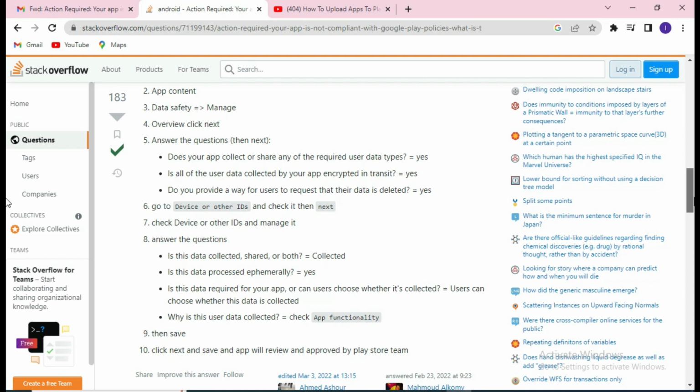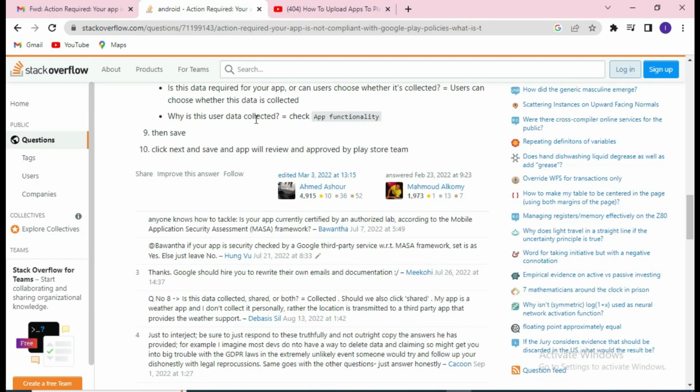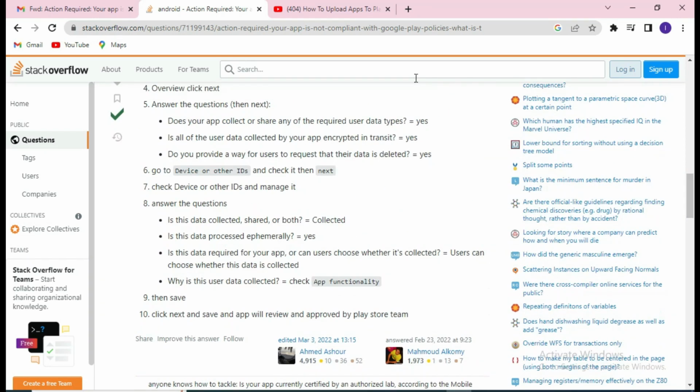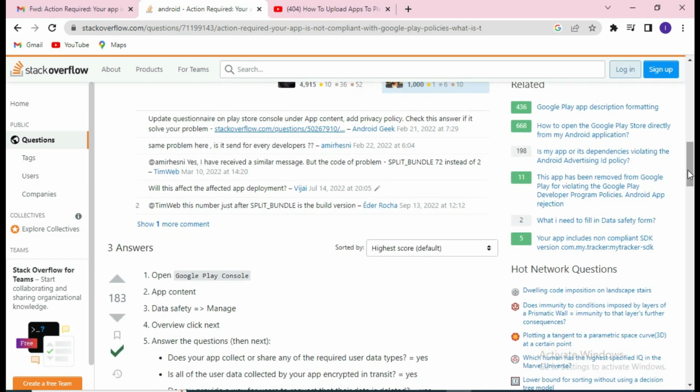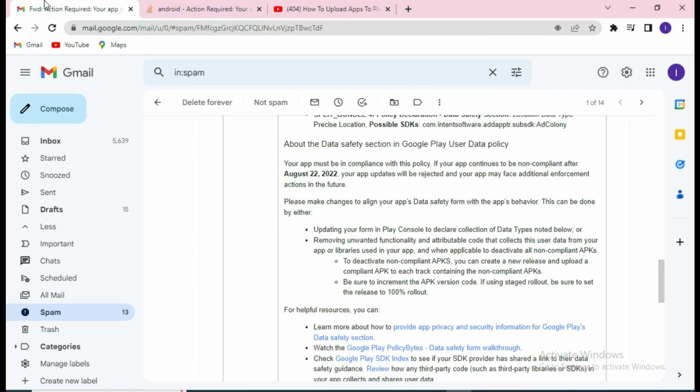Once you finish doing this, there's a place for all apps. I will advise you to go to all apps and check whether Google has already set the app under review. If Google has not set the app under review, you go to publishing overview and send your app for review. But if the app is already under review after doing this, don't send it for review again. If not, your Play Store account can be terminated immediately. So this is the solution to this kind of issue.